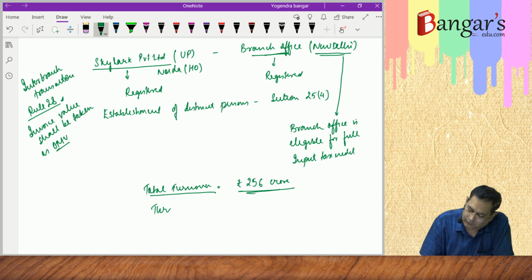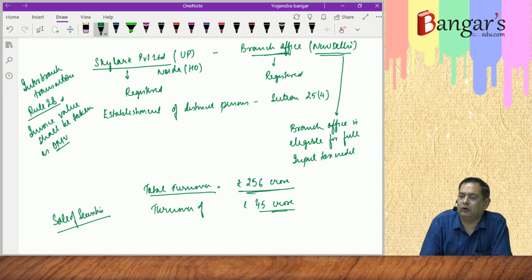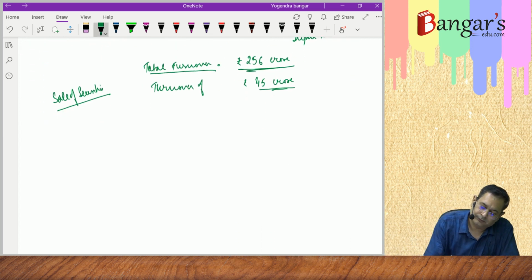Turnover of 45 crores is from sale of securities. As you are aware, securities are neither goods nor services.